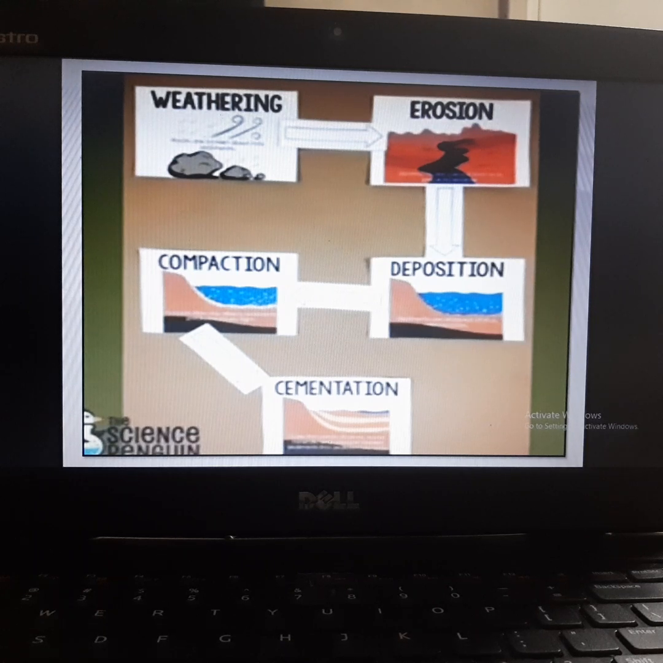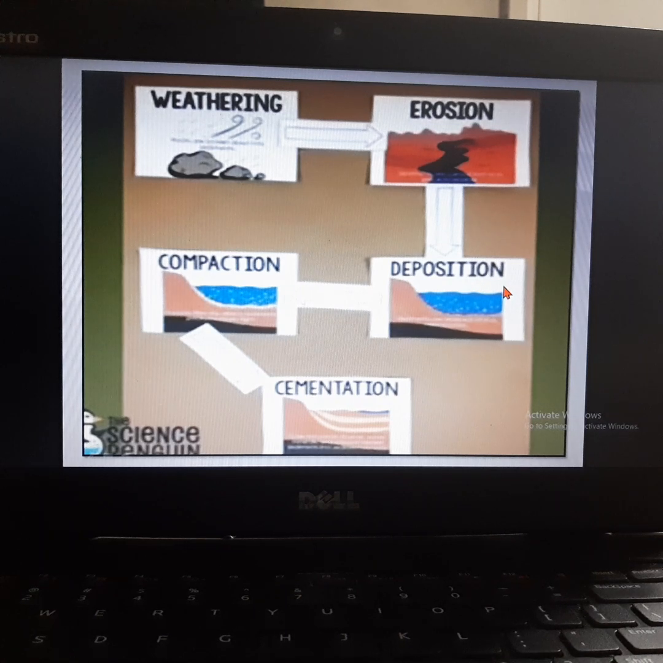See here, first is weathering. When there is heavy rainfall, the rock breaks down into small pieces. Next is erosion. When there is a full amount of water, the pieces flow along with the water. We can see the arrow showing that. It flows and mixes into the river. Here you can see in this picture.